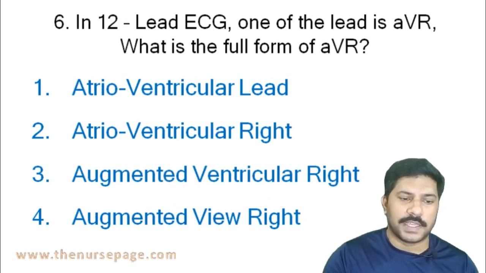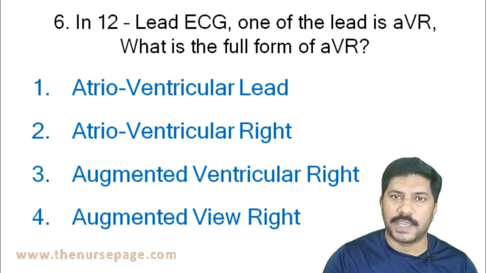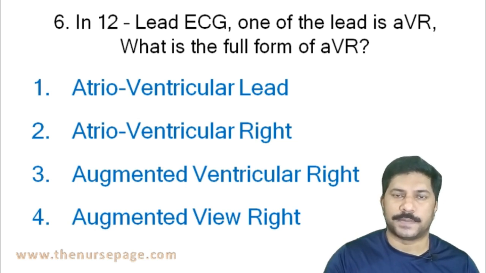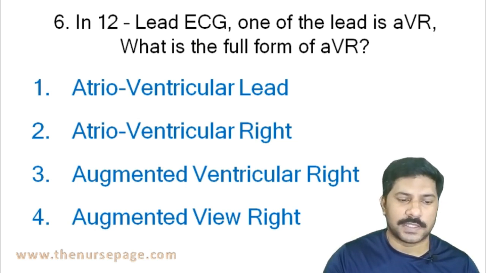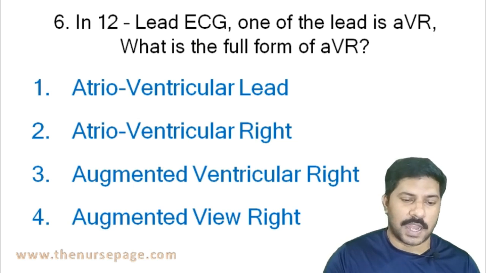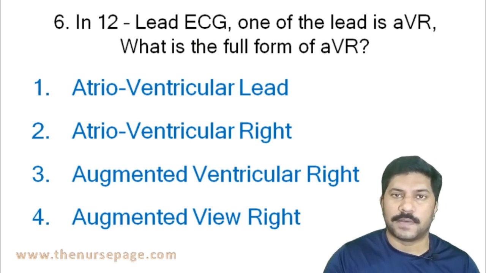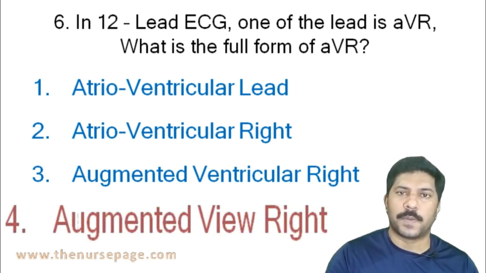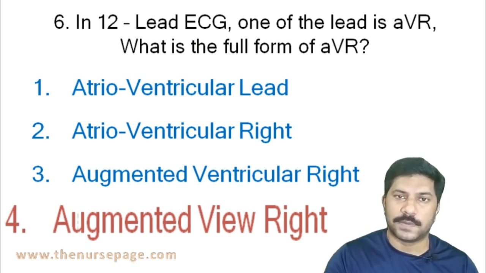Next question. In a 12 lead ECG, one of the leads is AVR. What is the full form of AVR? Atrioventricular lead, atrioventricular right, augmented ventricular right, augmented view right. The correct answer is augmented view right. AVR means augmented view right.